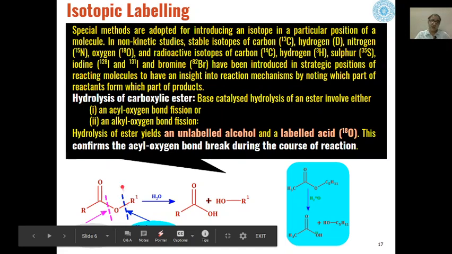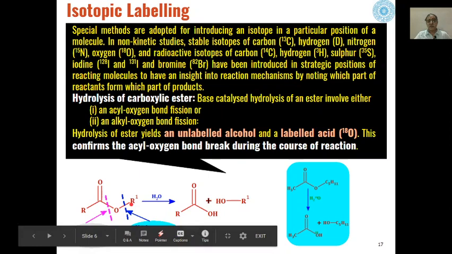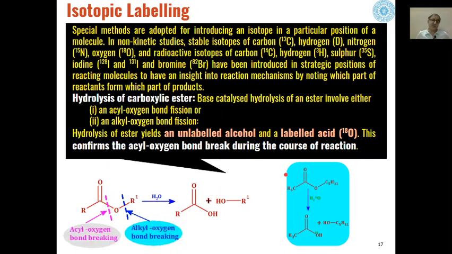Either the alkyl oxygen bond fission can take place, or the acyl oxygen bond breaking can take place, to give us these two products, carboxylic acids and alcohols.